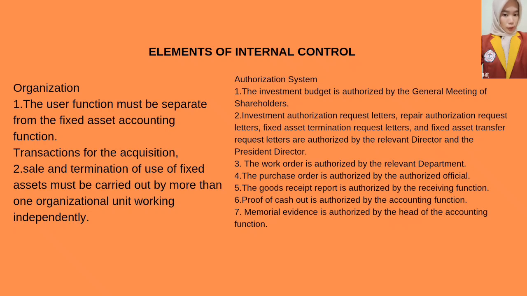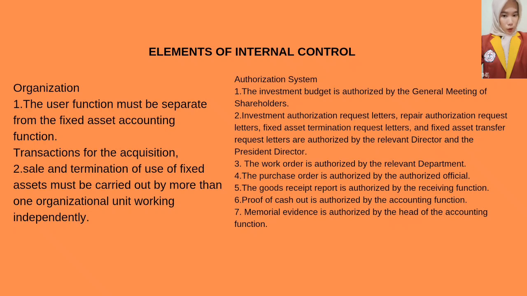Authorization system. 1. The investment budget is authorized by the general meeting of shareholders. 2. Investment authorization request letters, repair authorization request letters, fixed asset termination request letters, and fixed asset transfer request letters are authorized by the relevant director and the president director. 3. The work order is authorized by the relevant department. 4. The purchase order is authorized by the authorized official.